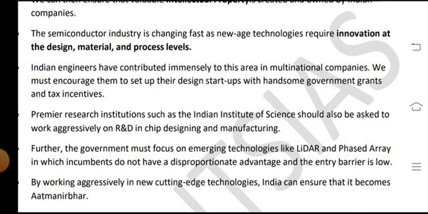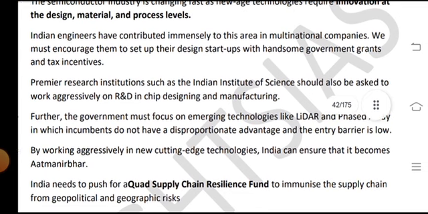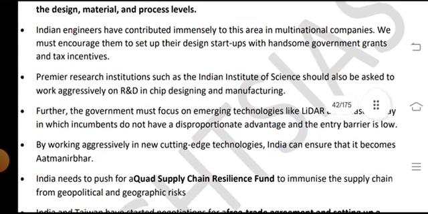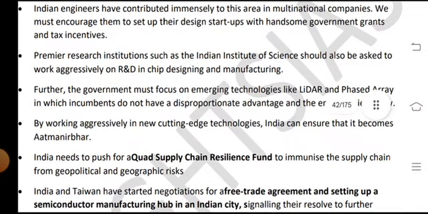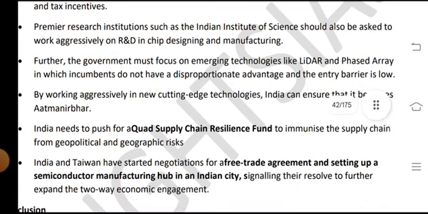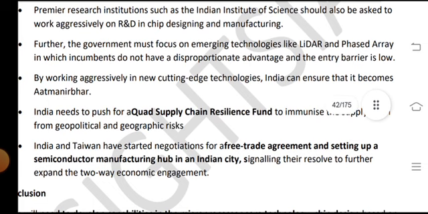The semiconductor industry is changing fast as new-age technologies require innovations at the design, material and process levels, and Indian engineers have contributed immensely to this area in multinational companies. We must encourage them to set up their design startups with some government grants and tax incentives. Premier research institutions such as the Indian Institutes of Science should also be asked to work aggressively on R&D in chip design and manufacturing.